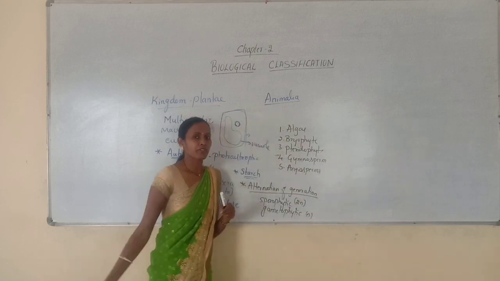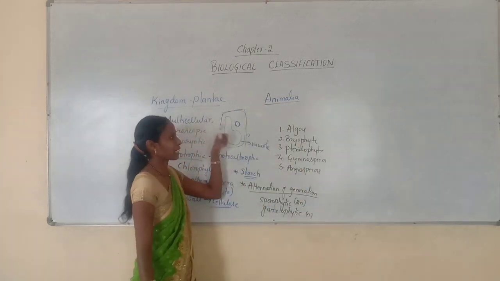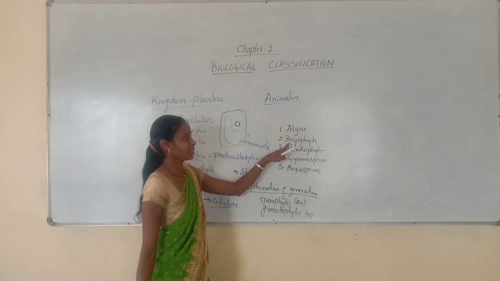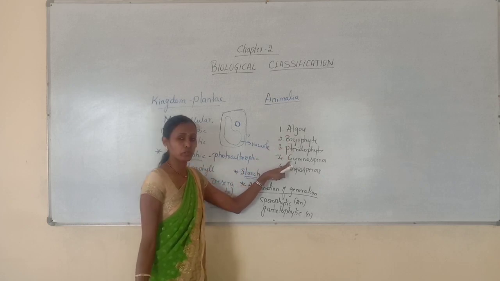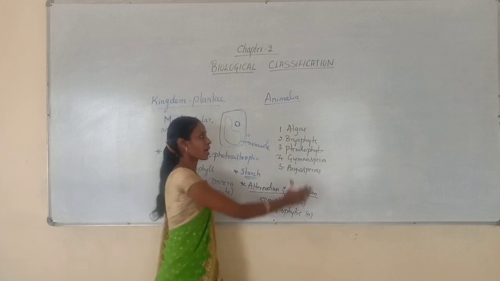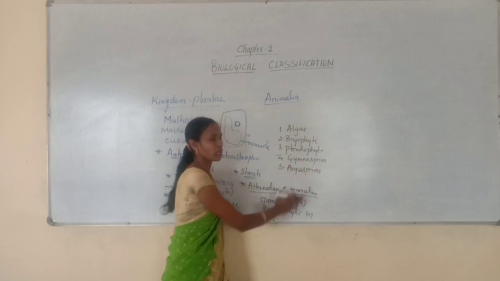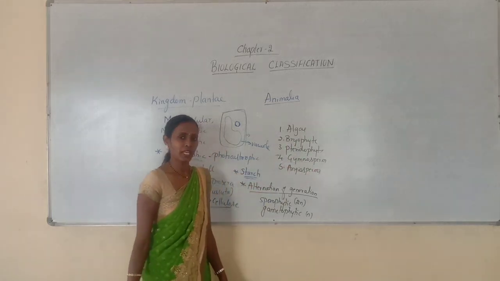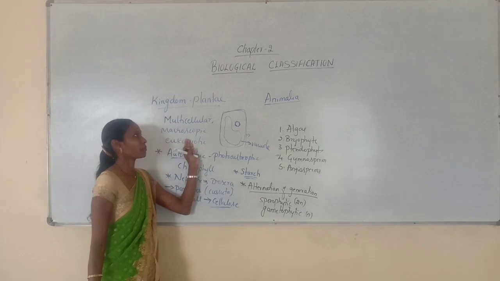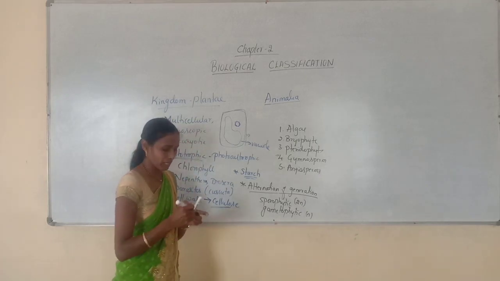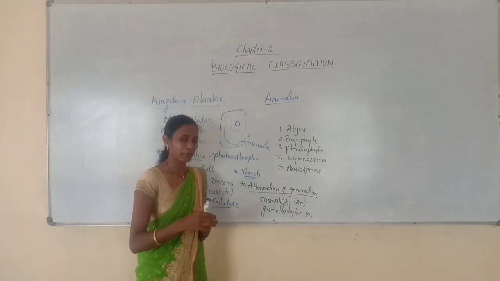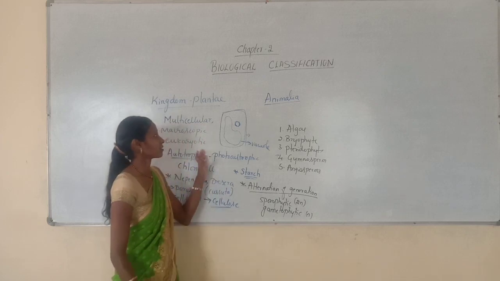So these are the 5 divisions in the kingdom Plantae, respectively algae, bryophytes, pteridophytes, gymnosperms and angiosperms. About all these 5 divisions you will study in the plant kingdom chapter. So this is about the salient features of kingdom Plantae. Let me repeat the points which we have discussed in this class.